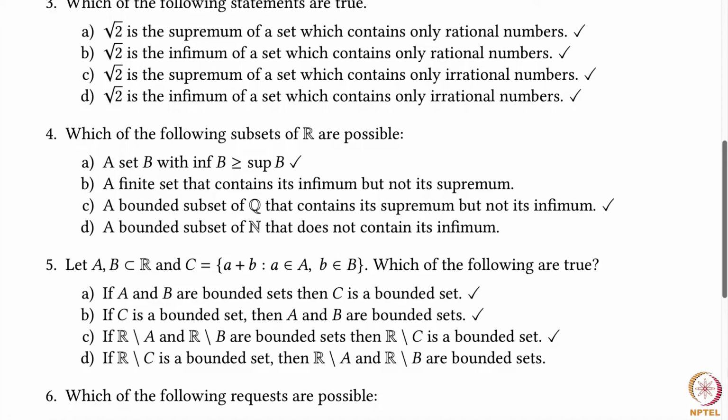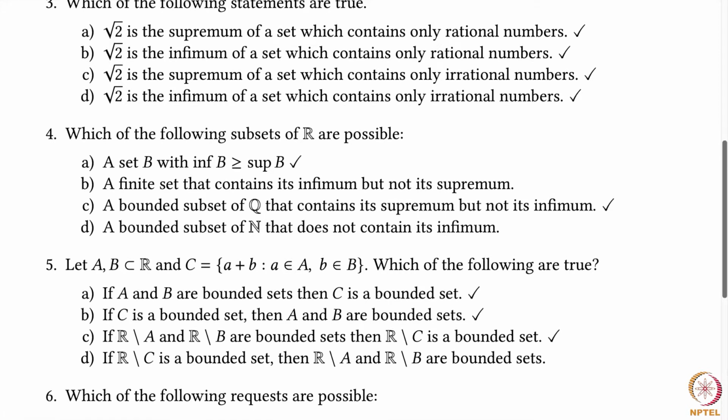Similarly, look at the supremum of A and the supremum of B and you can show that the supremum of C is less than the sum of these supremums. Okay, I should say less than or equal to. So look at the infimum of A and the infimum of B and add them up, and that will be less than or equal to the infimum of C, to be 100% precise.